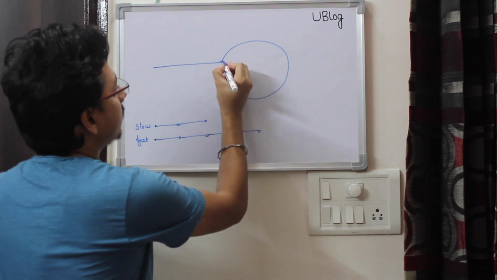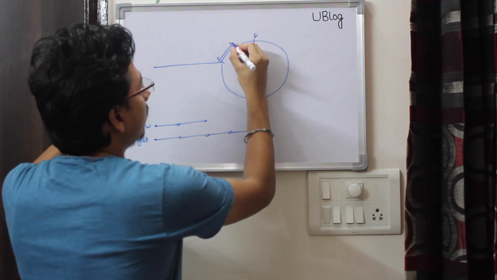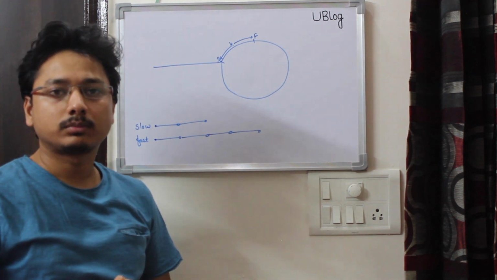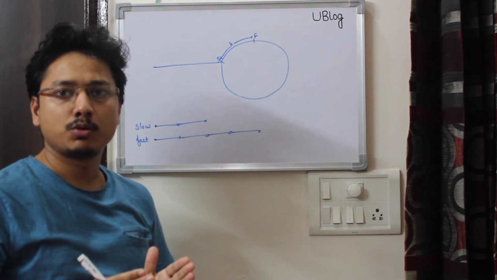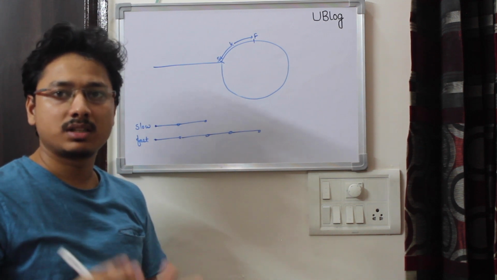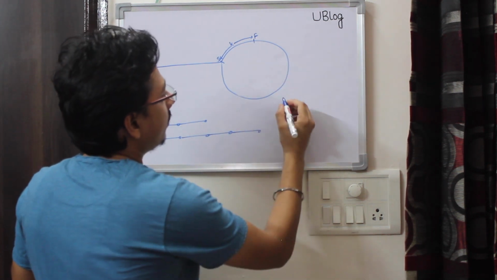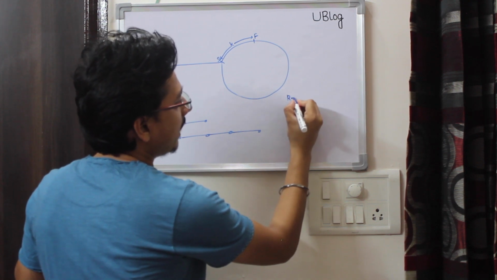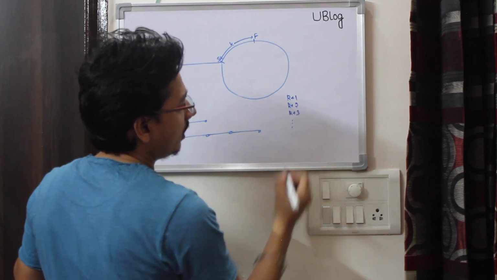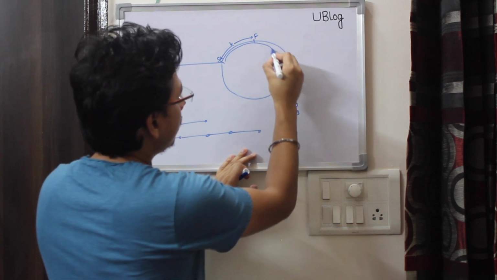For example, my slow node enters the loop here, and the fast node is here. Let's say the distance between the slow node and the fast node when the slow node enters the loop is k. We know the slow node is moving by one node and the fast node by two nodes, so at each step the distance increases by 1. After one more traversal the distance becomes k plus 1, next k plus 2, next k plus 3 and so on. There will be a time when the distance becomes n. What is n? n is the size of this loop.